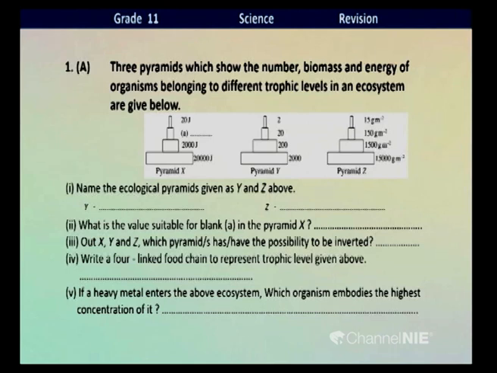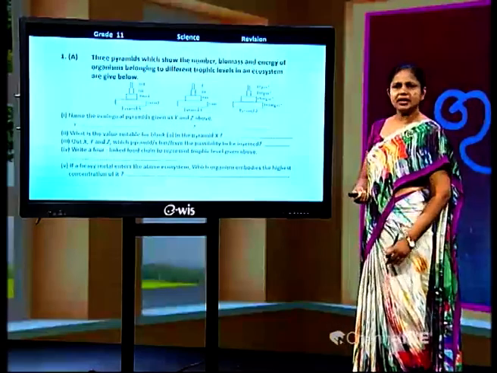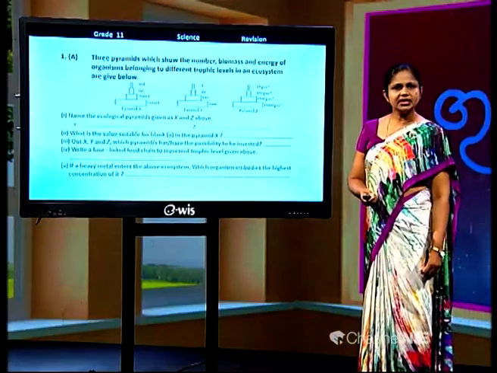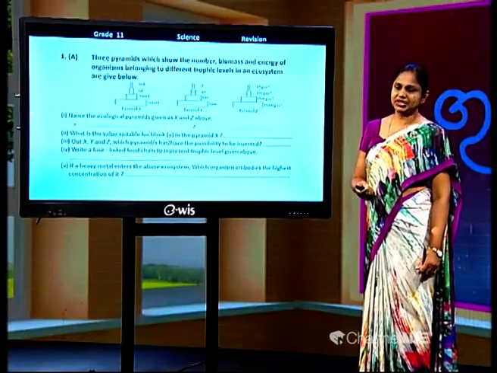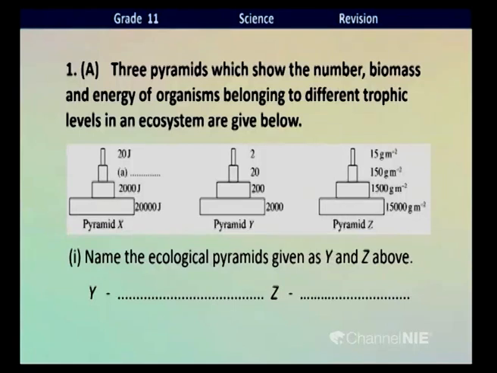Here given in these pictures are the 3 types of pyramids. Let's see what questions are given based on them, children. First, name the ecological pyramids given as Y and Z. How do you select when these 3 types of pyramids are given to you?